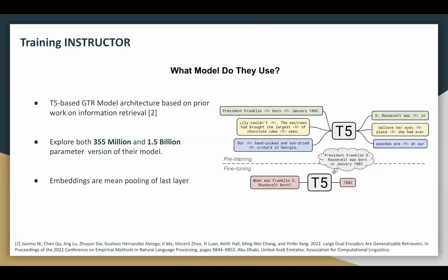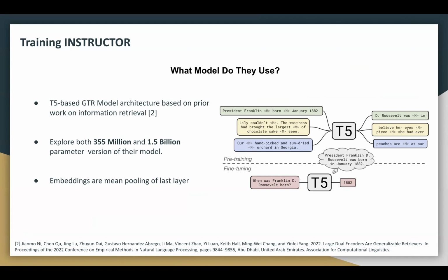Instructor is based on the popular T5 model, which is a text-to-text transformer from Google. GTR is T5 fine-tuned for information retrieval. This is the base model used by Instructor. Instructor uses both small and large models during their evaluation. And note that the embeddings extracted from Instructor are the mean pooling of all the embeddings from the last layer of the T5 encoder.